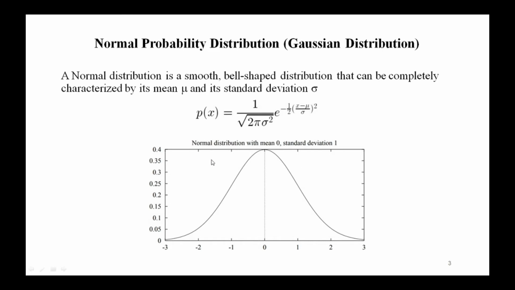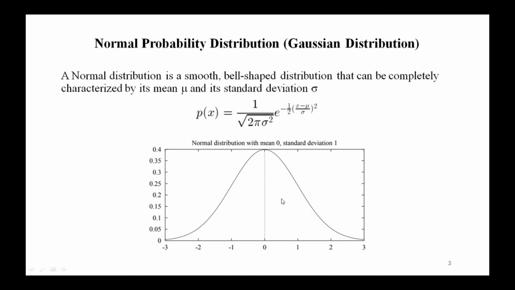So here you can see the normal distribution with mean and standard deviation.